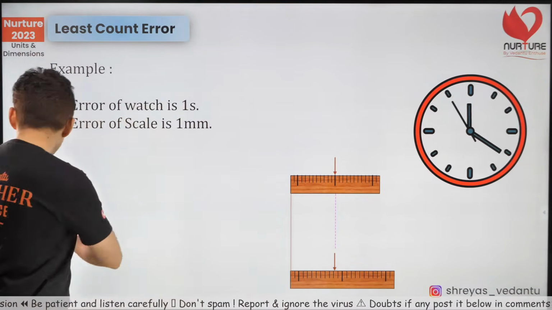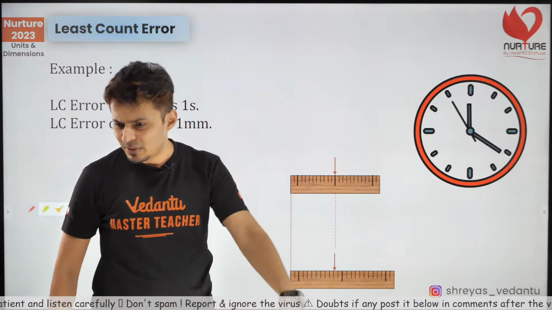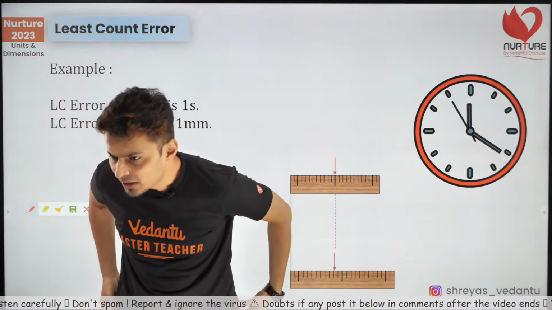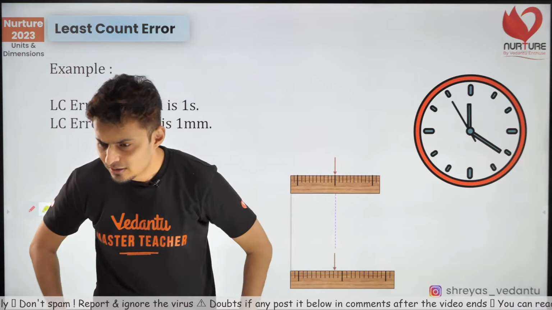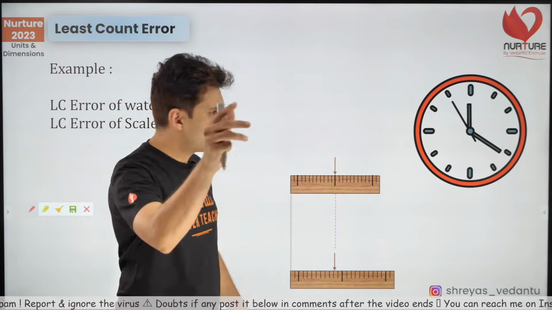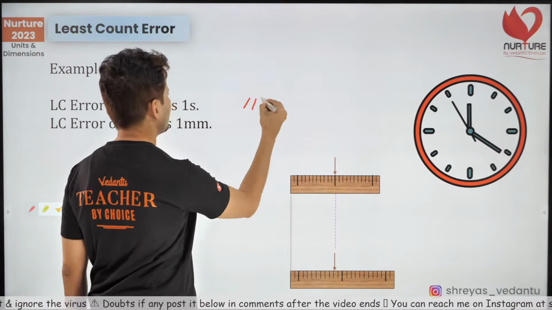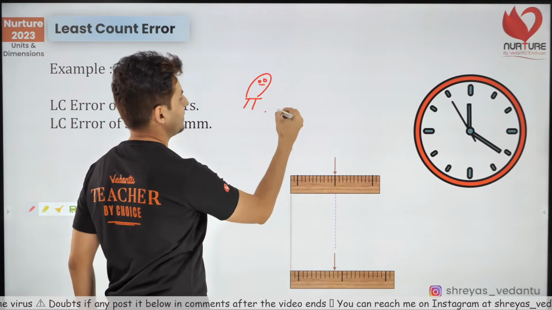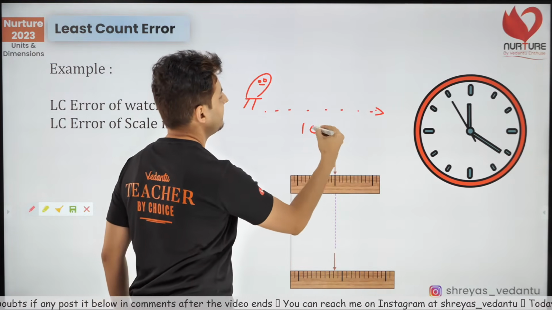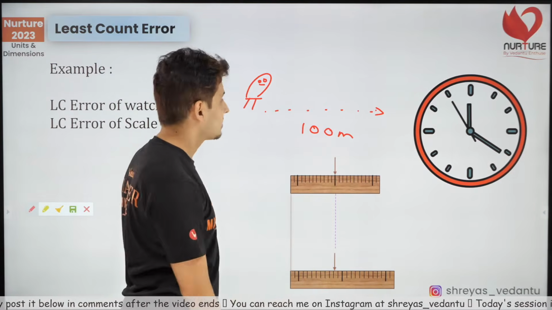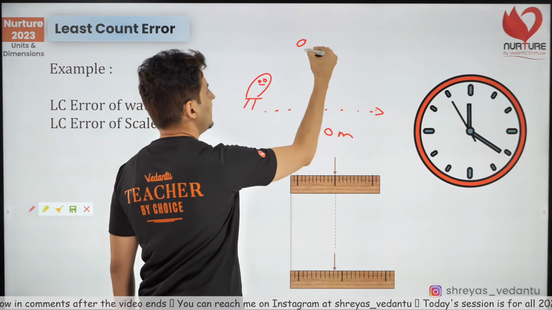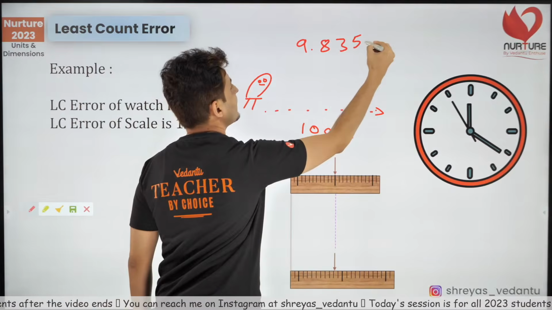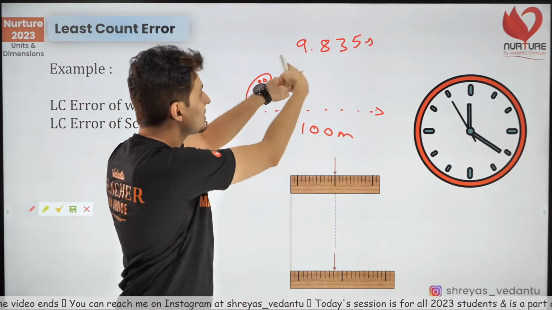So, can I ever say, let's say somebody is running. Okay, let's see some of the fans out here. Okay, Vijay Kumar is running. Vijay Kumar runs from this point to this point. 100 meters he runs. And he runs in 9.835 seconds. Can I tell this using my watch?